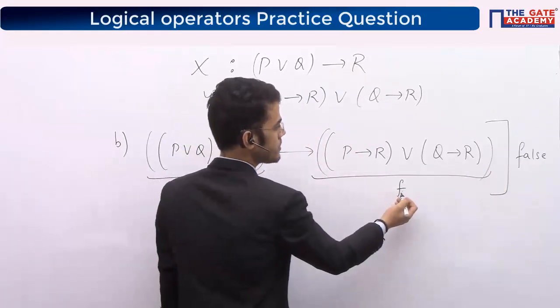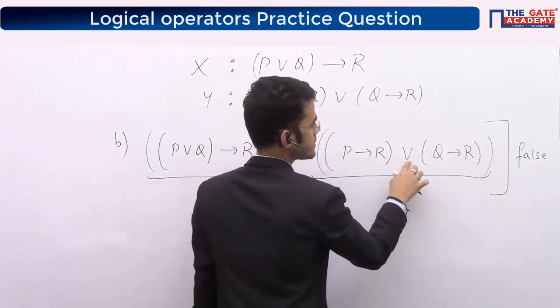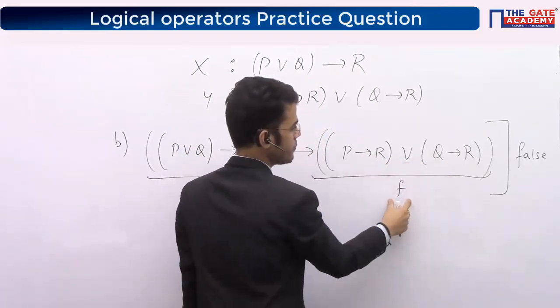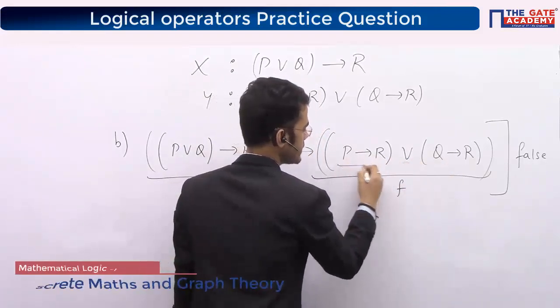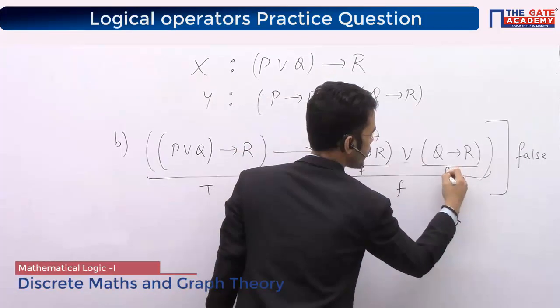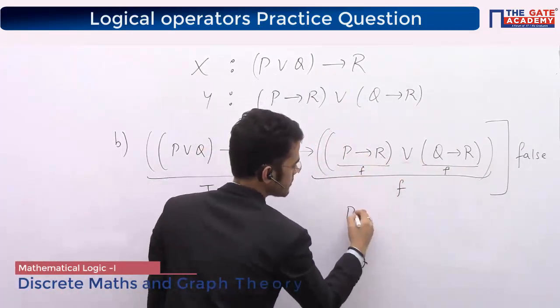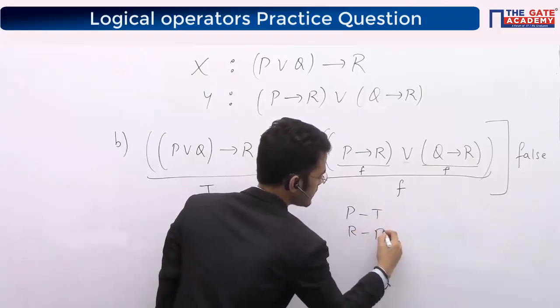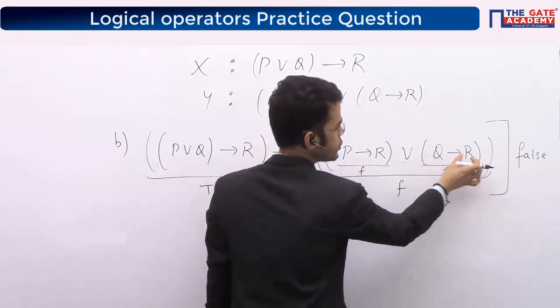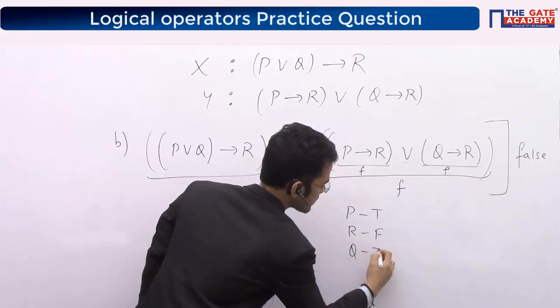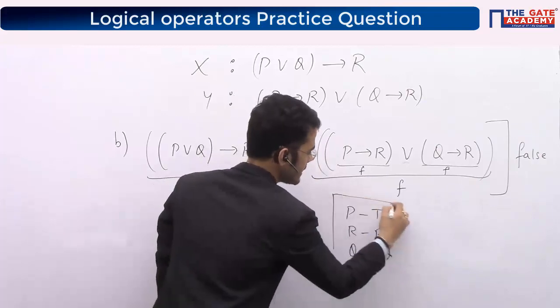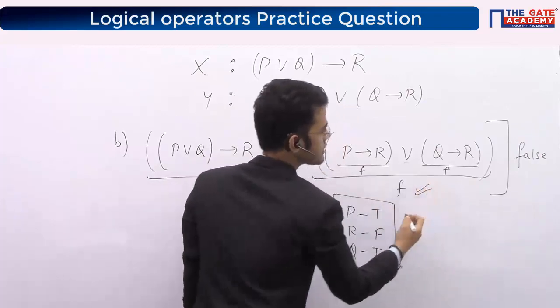How will this become false? The OR operator says when both are false, only then I will give false. So this should be false and this should also be false. When will this become false? When P is true and R is false. We know this, P is true, R is false. Again, when will this become false? When Q is true and R is false. So with these values, my right hand side will become false, right?